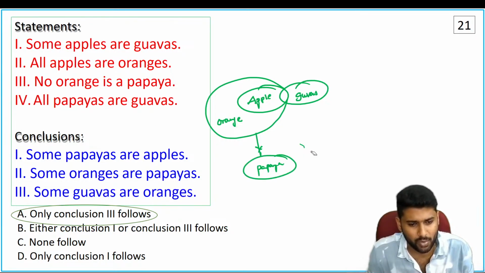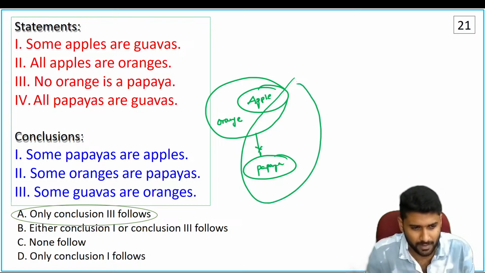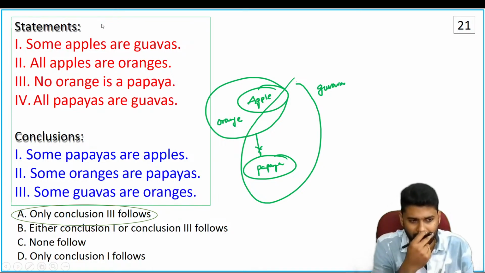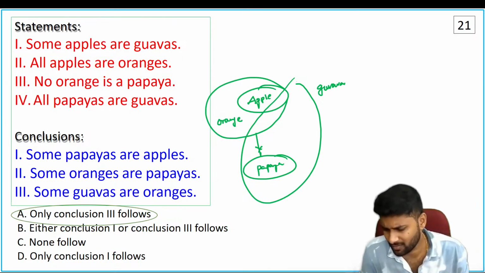All papaya are guava. Draw this picture. All papaya are guava. Why? Because there is a direct relation already given for apple to guava. Some apples are guava, all apples are oranges, meaning definitely it directly reflects that some oranges are guava.